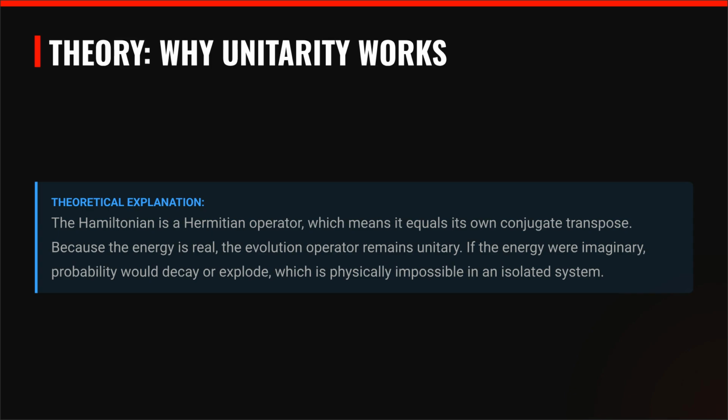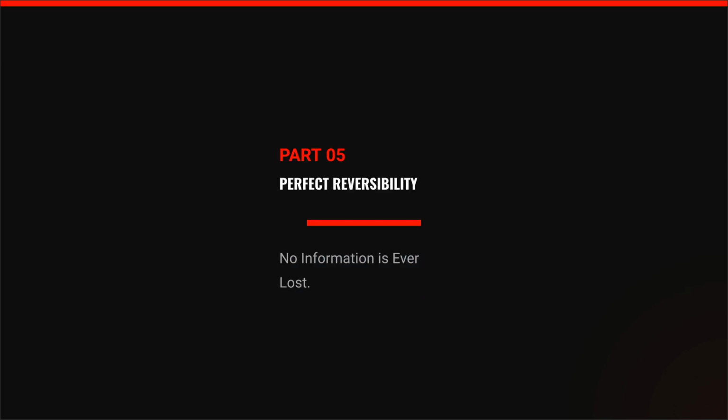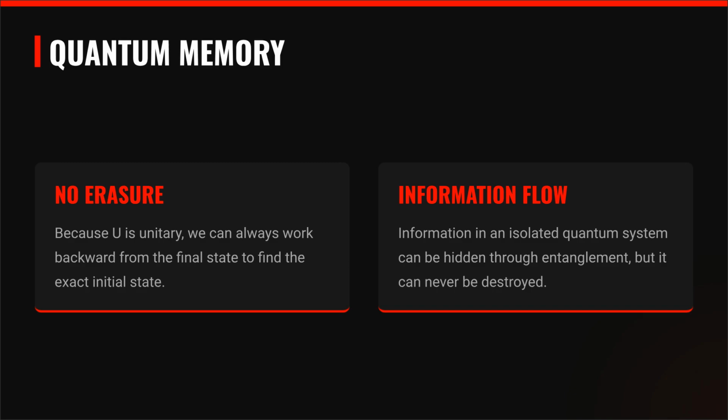The unitary property works because the Hamiltonian is a Hermitian operator, meaning the energy must be real. If the energy were imaginary, probability would either decay or explode, which is physically impossible. Part 05 explores perfect reversibility, confirming that no information is ever lost in unitary evolution. Because U is unitary, there is no erasure. We can always work backward from the final state to find the exact initial state. Information can be hidden via entanglement, but never destroyed.